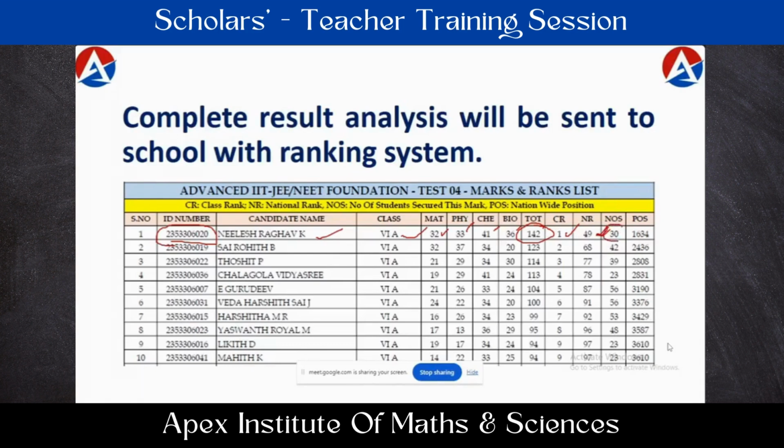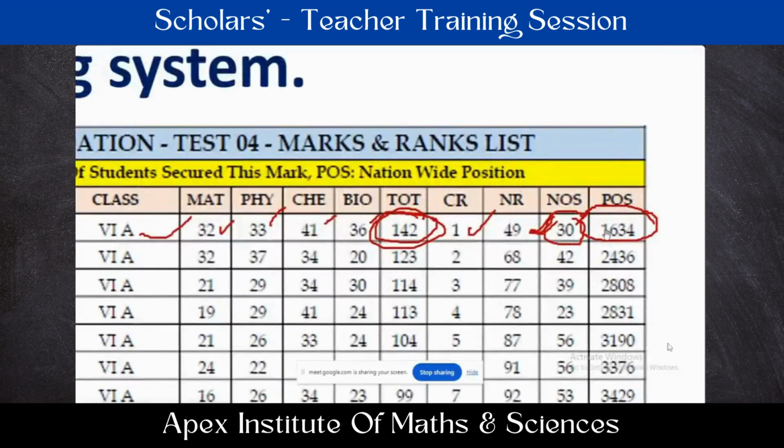How many students are there with the same marks? His total marks is 142. How many students are there with a total of 142 marks? And it is given here. And one more thing, the position of the student is also given. This represents the number of students with better marks than him. Suppose this student's position is 1634. This represents there are 1633 students with better marks than him. That means there are 1632 students in this examination with more than 142 marks.